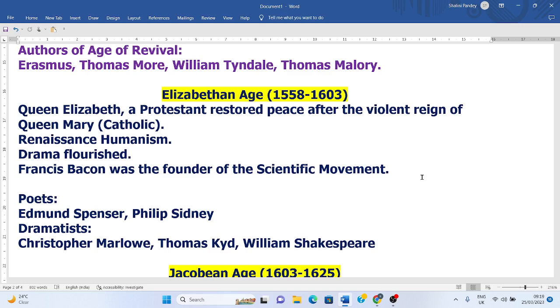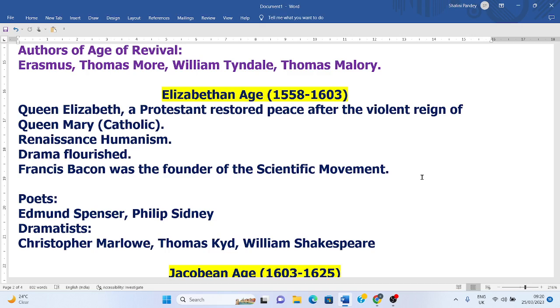Queen Elizabeth was a Protestant queen, but she came to the throne after the violent reign of her half sister Queen Mary, who was also called Bloody Mary. But Queen Elizabeth was a very tolerant queen, and she restored peace and harmony in England. Both the Catholics and Protestants were living in complete harmony and peace in England during this age. During this age, Renaissance humanism was very prominent and was flourishing like anything.